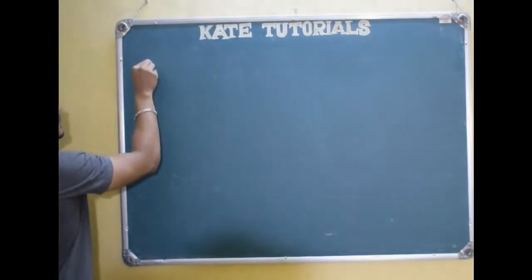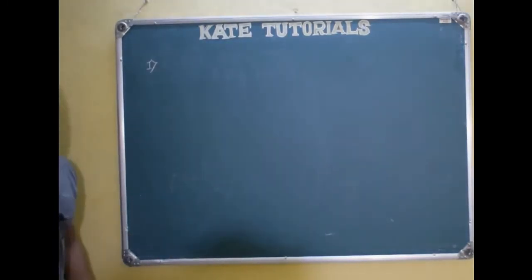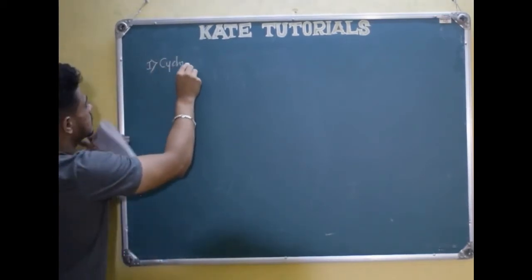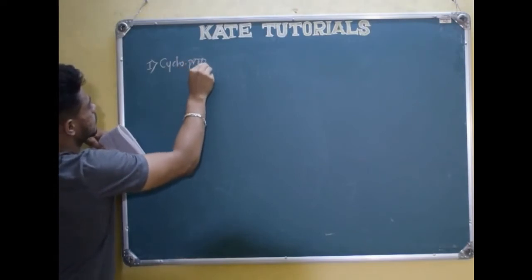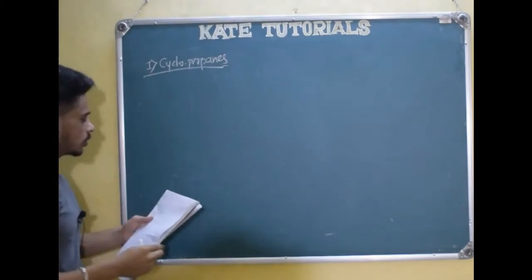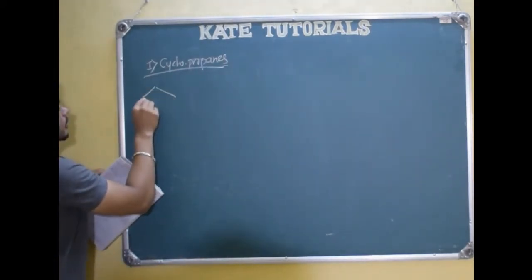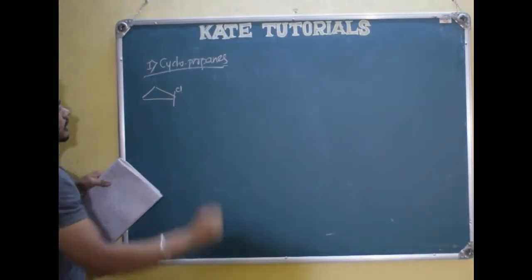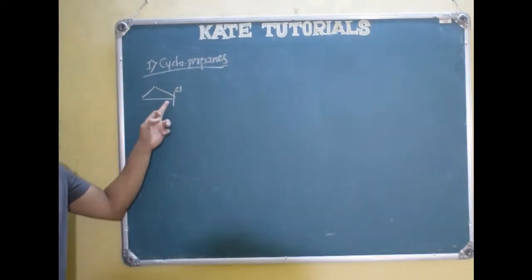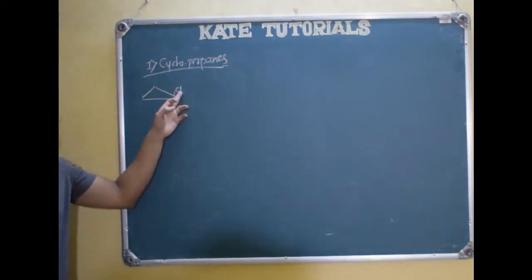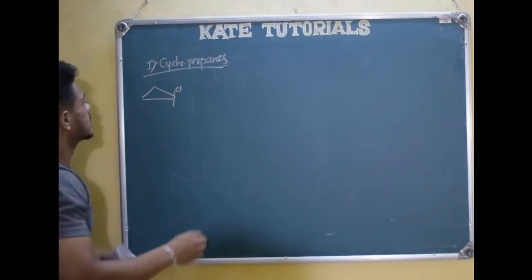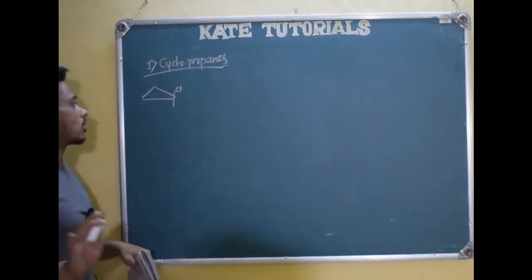First about cyclopropanes, right? So in cyclopropanes, let us see whether it is optically active or not. Chlorine. See, this is cyclopropane. Cyclopropane means 3 carbons should be in cyclic form, and it has got a monosubstituted chlorine, right? This is cyclopropane, right? Whether it is optically active or not, let us see.